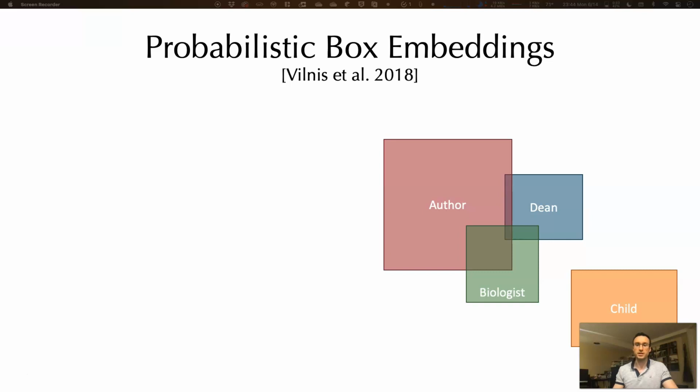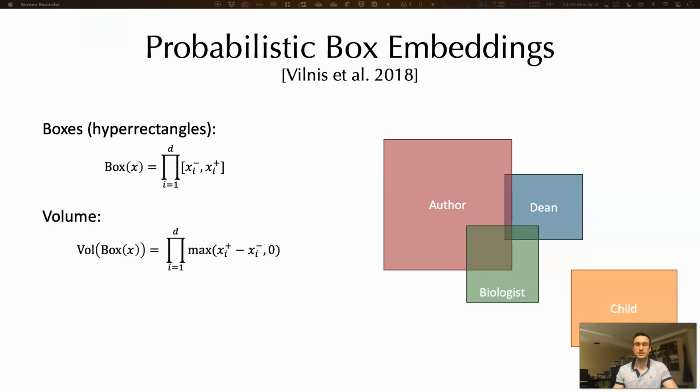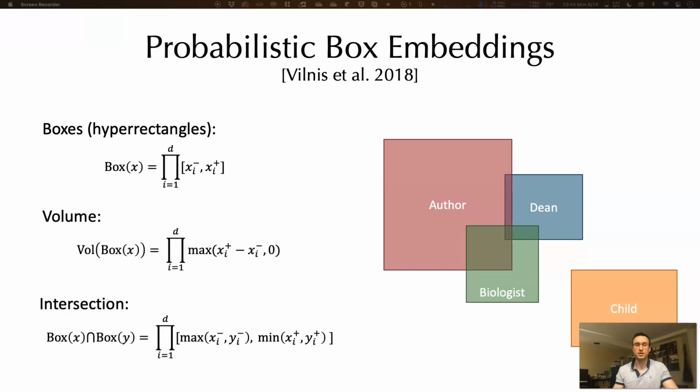Probabilistic box embeddings, introduced in Vilnius et al. 2018, are a novel region-based representation which handles both objectives. Rather than vectors, entities are represented using boxes, i.e. a Cartesian product of intervals, which can be thought of as a trainable Venn diagram of sorts. The volume of a box can be easily calculated, and boxes are closed under intersection.